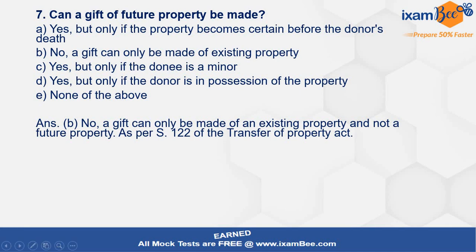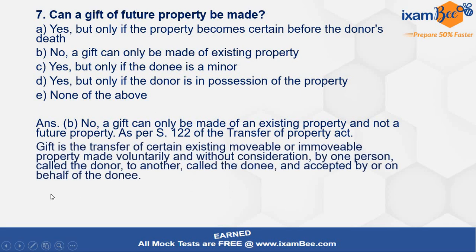तो ये सारे options में जाने की हमें ज़रूरत नहीं है. Gift can only be made of existing property will be the correct option over here. Gift is a transfer of a certain existing movable or immovable property, that too made voluntarily and made without any consideration. ये 3-4 कुछ elements है जो काफ़ी important है gift के लिए, and I would suggest that you should remember that.